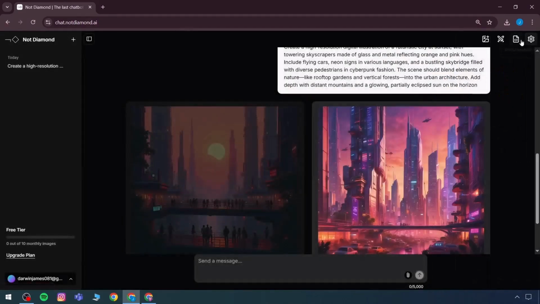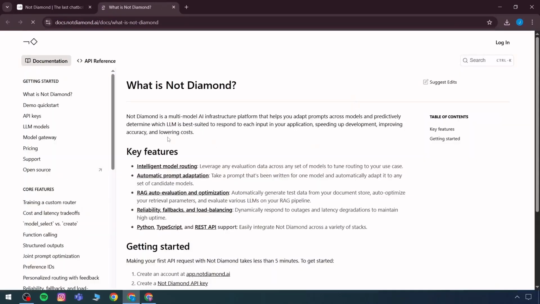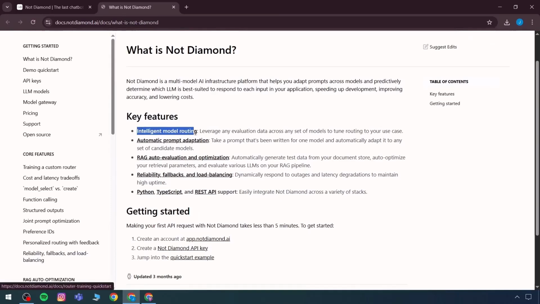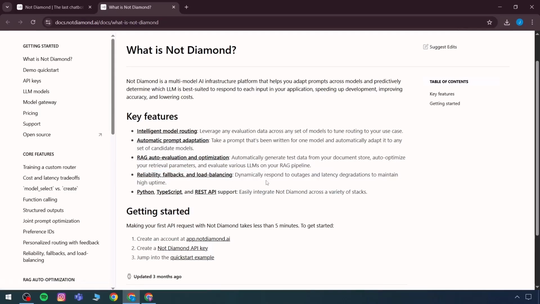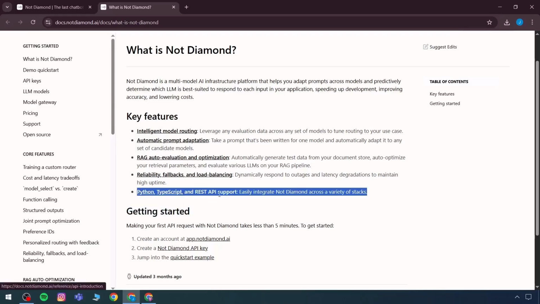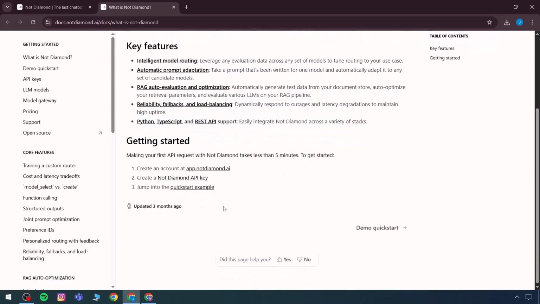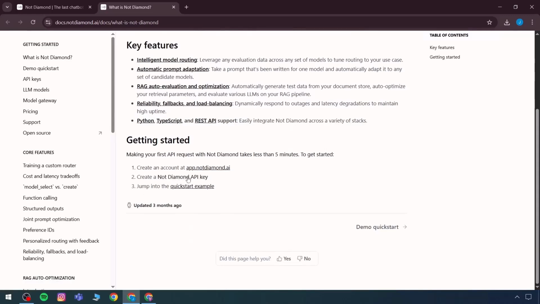This is a lesser-known tool, but if we use it in further development and tasks, this is very important because it has intelligent model routing. It has automatic prompt adaptation and optimization, reliability, fallbacks, load balancing. It does everything automatically. Then we can even include different elements across various stacks like Python, TypeScript, and Node, and the API also. We can use an API or a quick start example.